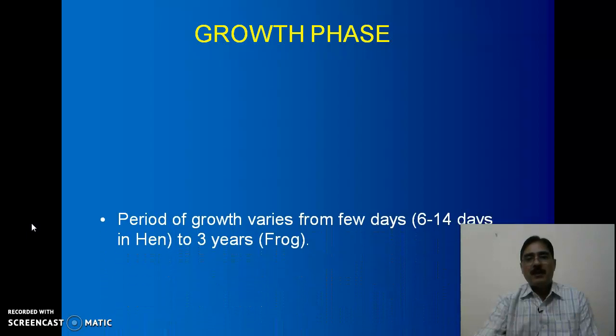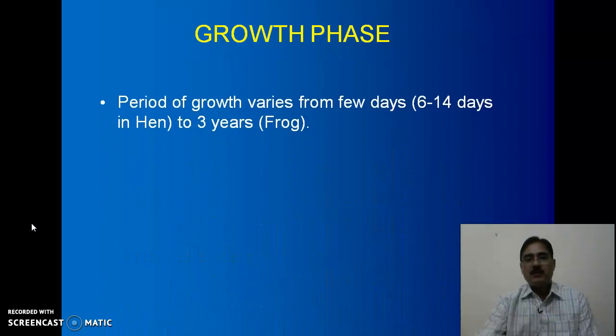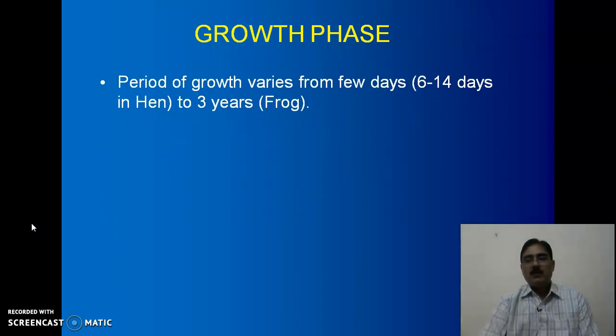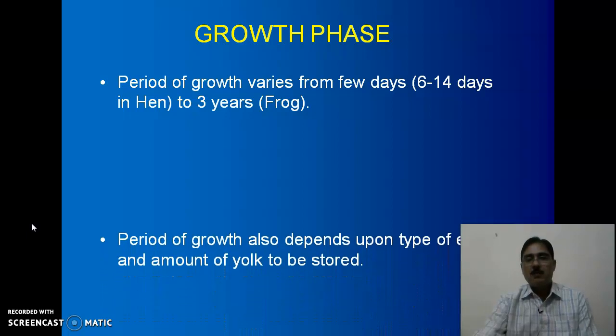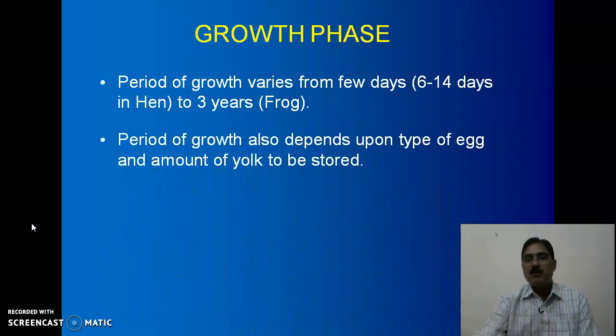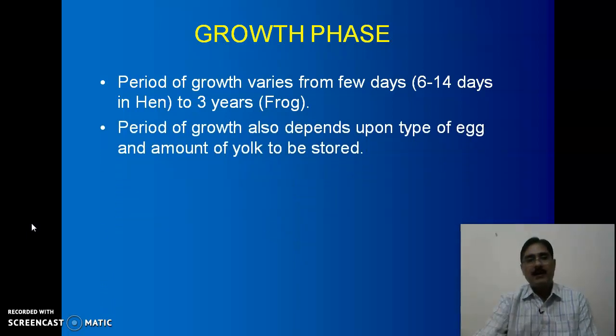Now, beginning with the multiplication phase, which we have already completed in my previous slides, we will discuss directly the growth phase. The period of growth varies from a few days, that is from 6 to 14 days, to 3 years, as in the case of frog. The period of growth also depends upon the type of egg and the amount of egg to be stored.